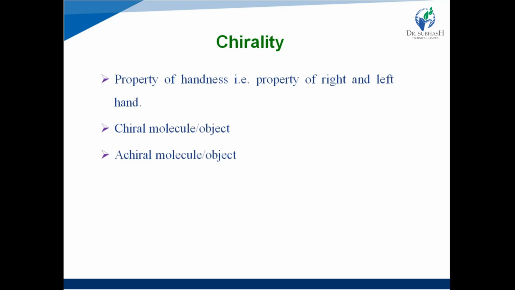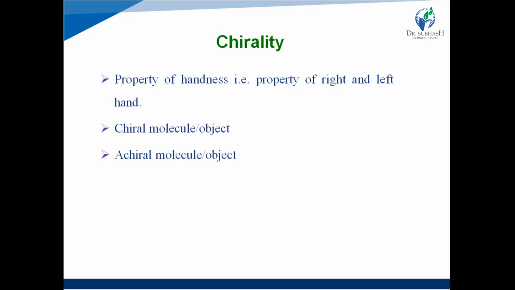Now, first of all, what is chirality? Chirality means the property of handedness, that is the property of right and left hand, right? For example, we cannot superimpose our right hand on our left hand. They are mirror images, but all parts of the left hand will not coincide on the right hand. So it shows chirality, or is known as a chiral object or chiral molecule, right?